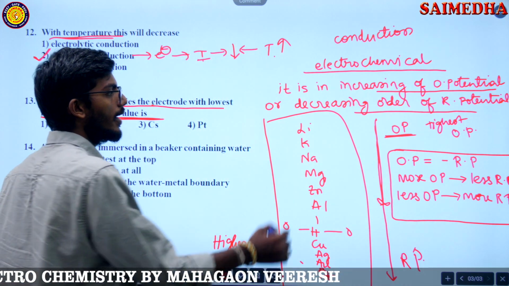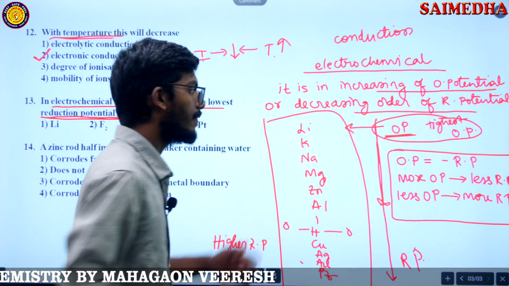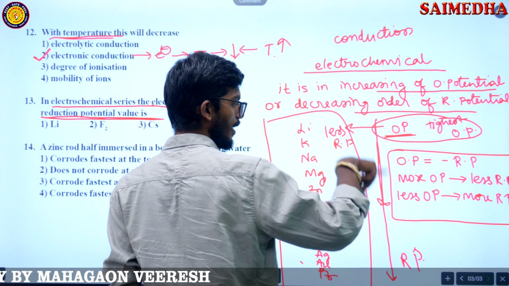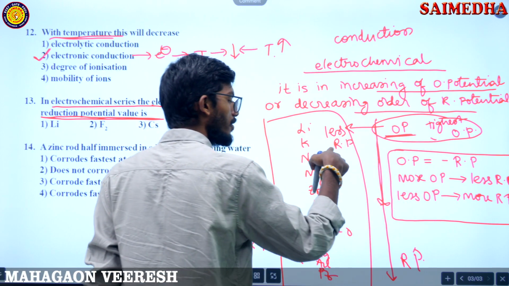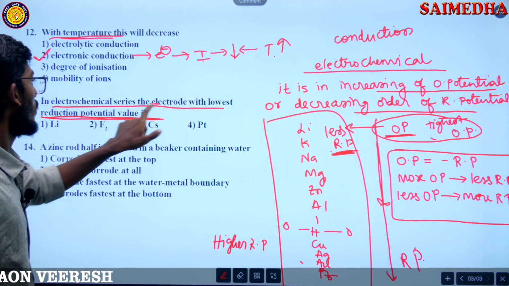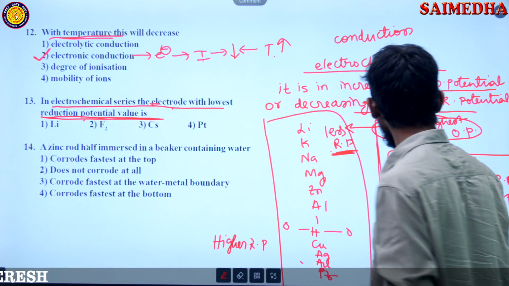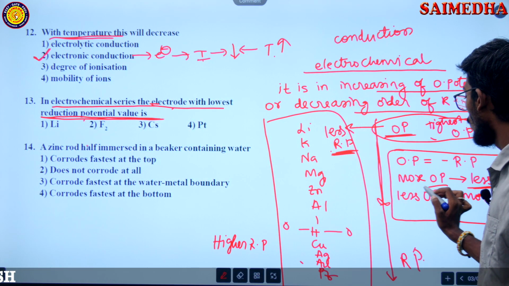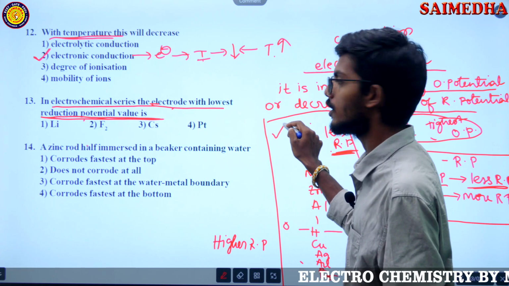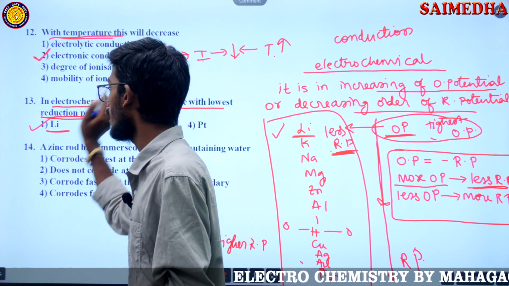Now, what I told you, here we have the highest oxidation potential. Then it will have very less reduction potential. In these elements having the highest oxidation potential, the reduction potential is less. Now what is it asking? In the electrochemical series, the electrode with the lowest reduction potential. Lowest reduction potential means more oxidation potential. So where is more oxidation potential? Here. And what is the first element? Lithium. What is the option here? Lithium. Directly go with the answer. That's it.